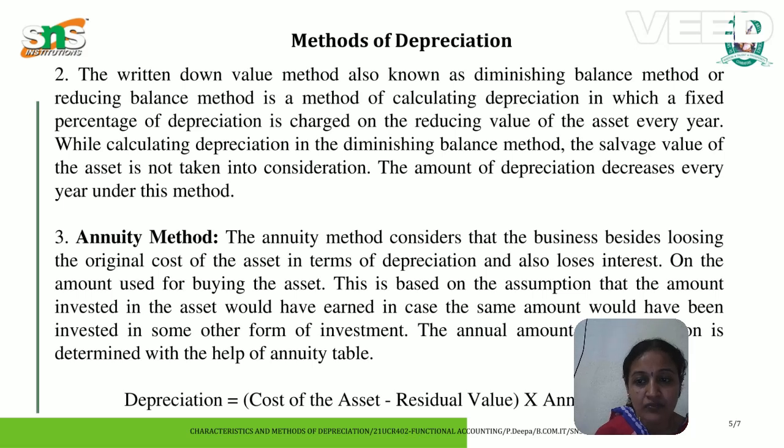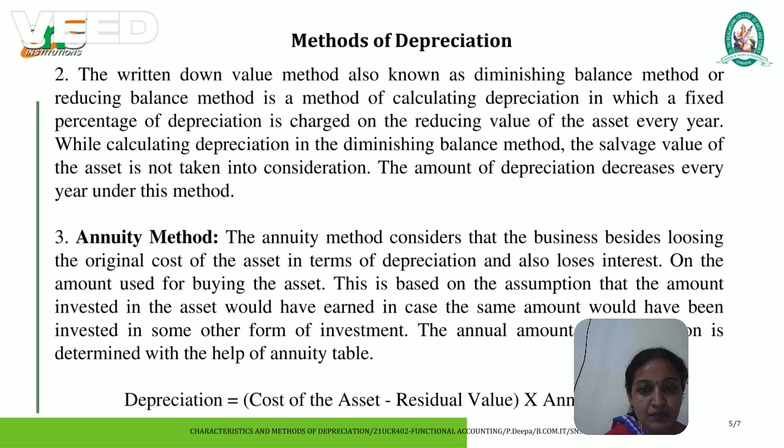The next one is the revaluation method. Under this method, assets like loose tools are revalued at the end of the accounting period, and the same is compared with the value of the asset at the beginning of the year. Depletion method. Depletion means exhaustion of natural resources. Examples: oil wells, mineral deposits, and timber, etc.